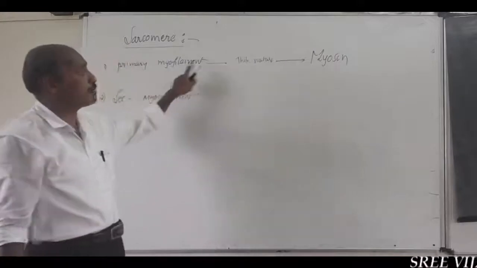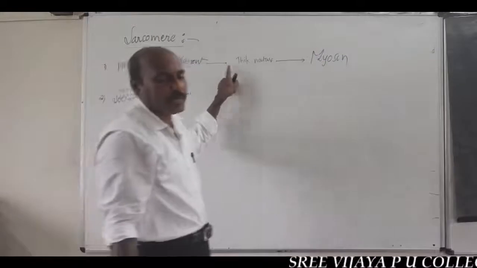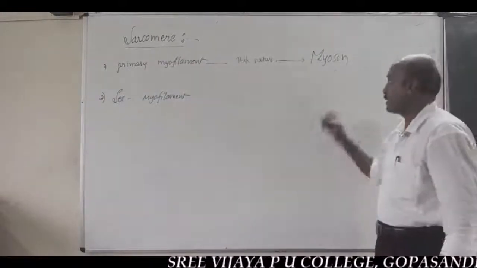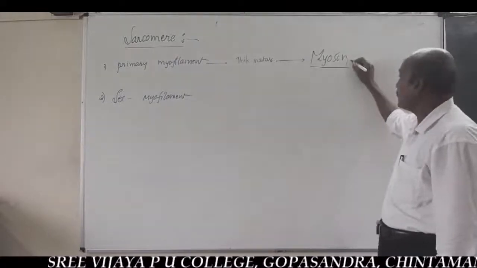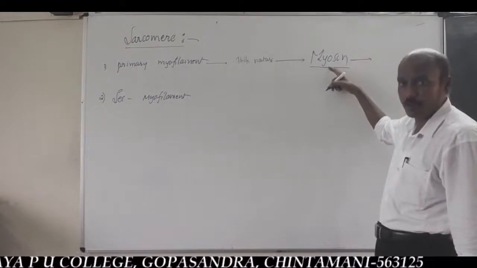It is one type of macroprotein, a macromolecule.